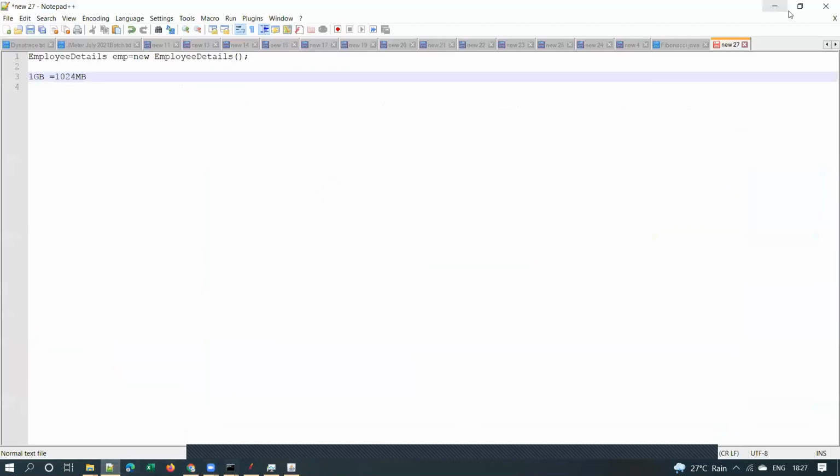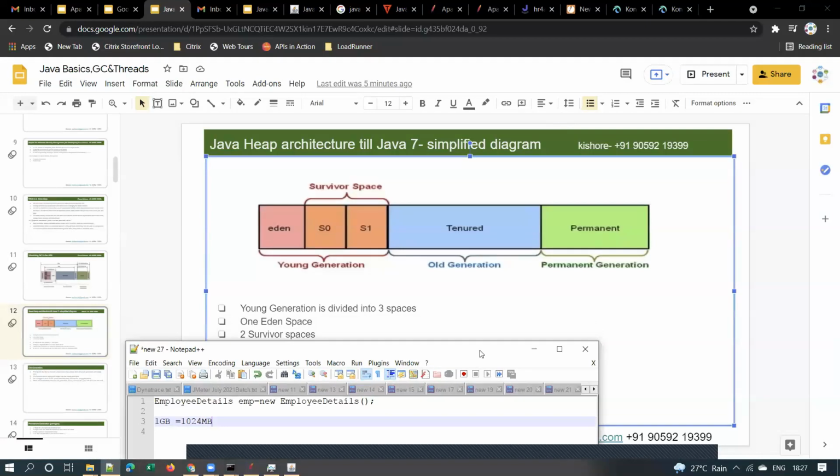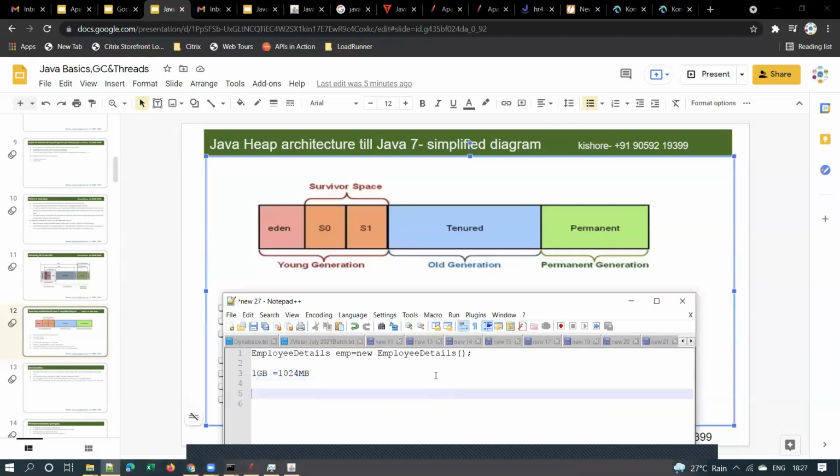We already discussed that permanent generation or max metaspace should be 25% of the total heap space. Suppose you are setting the heap size as 1 GB; how it will be allocated is that 25% will be allocated for PermGen.